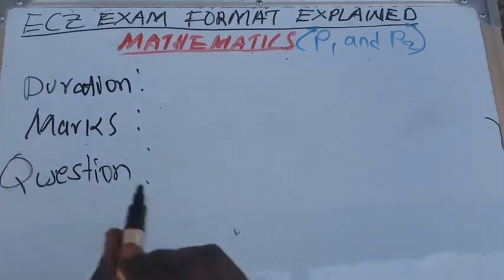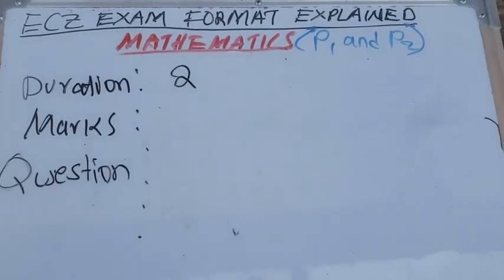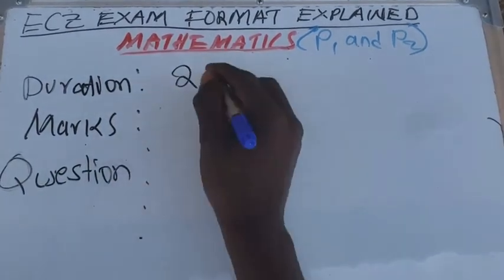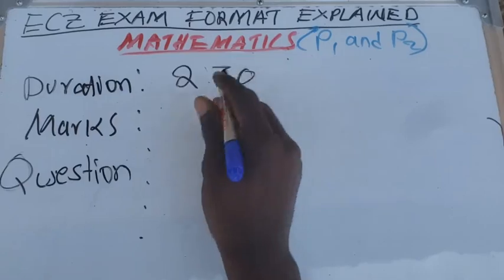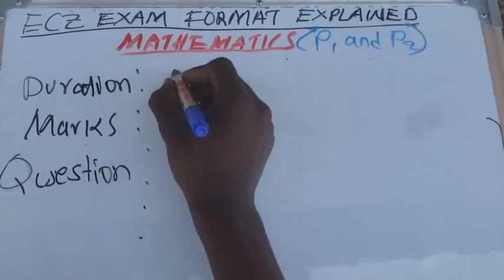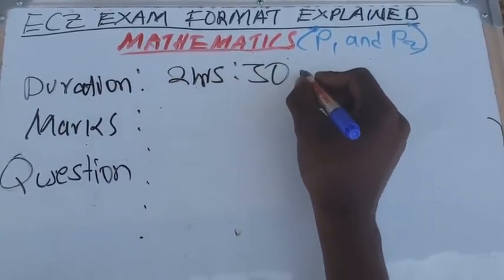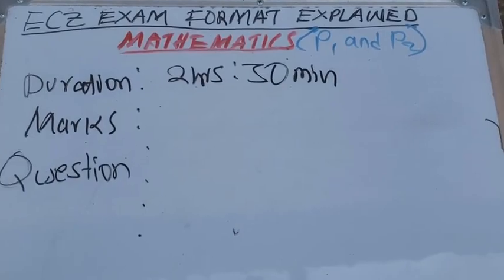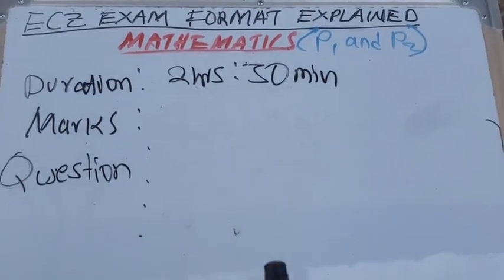The duration for mathematics paper 2 is 2 hours 30 minutes. Mathematics paper 2 has 2 hours and 30 minutes, meaning there are only 30 minutes more than mathematics paper 1.